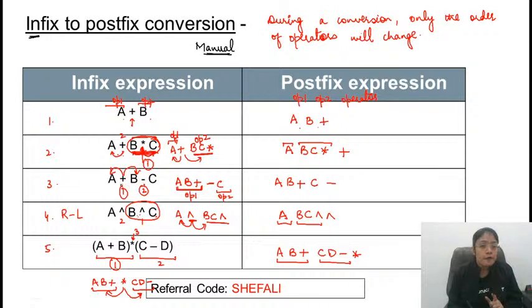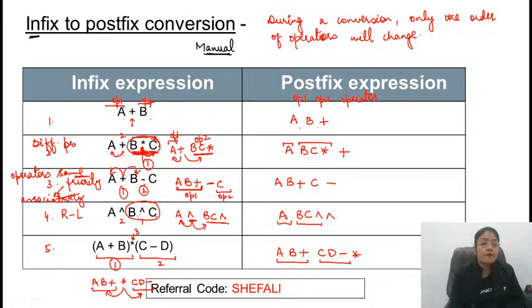In the third case I have taken two operators, both having the same priority. In the third case, I have taken operators with the same priority, so that is why we are considering the associativity. But in the second case, we have taken two operators with different priority.